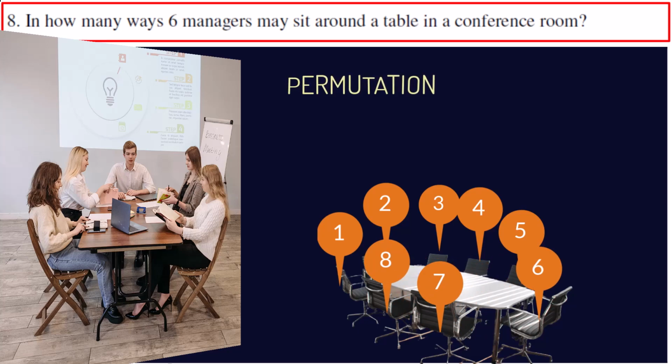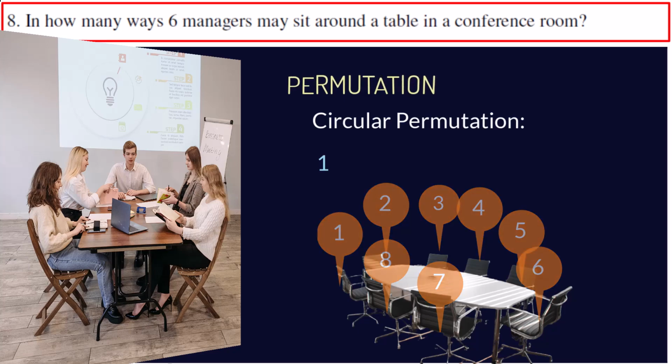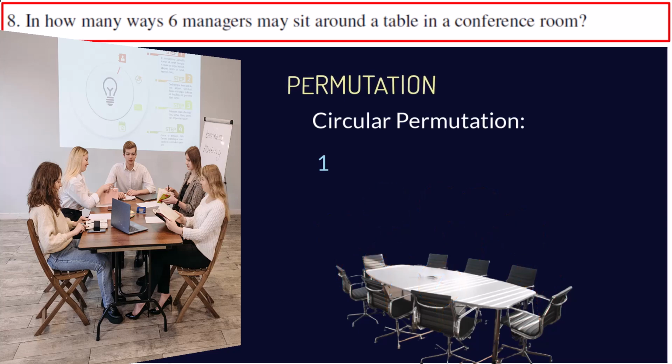So even if 6 chairs are there in a round, the number of different ways a person can choose the first chair is 1. So whichever seat the first manager selects, it is considered as the first chair. Therefore the first chair can be chosen in one way. Once it is chosen, there are 5 persons and 5 chairs left. So the remaining permutation is 5P5, which is equal to 5 factorial.